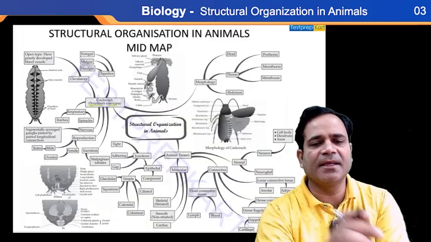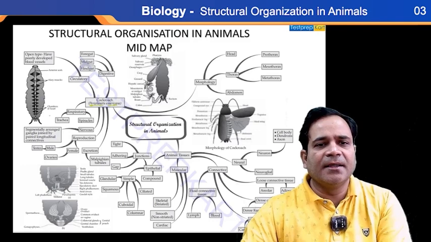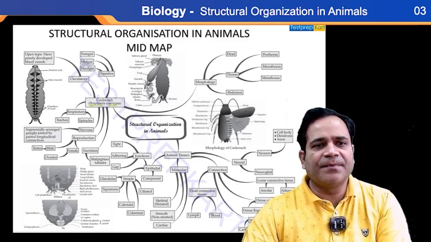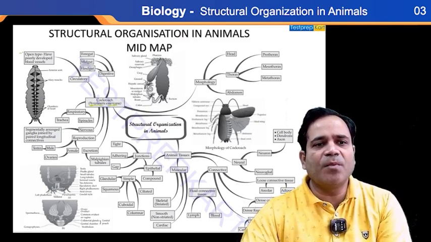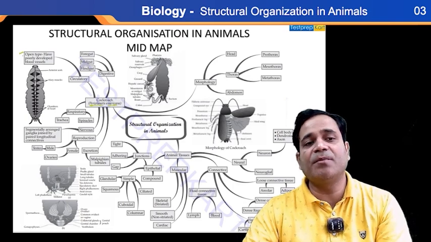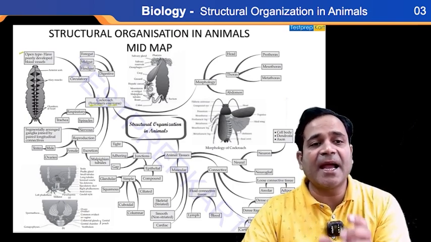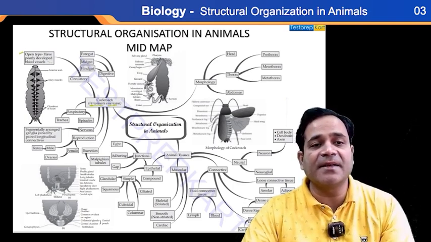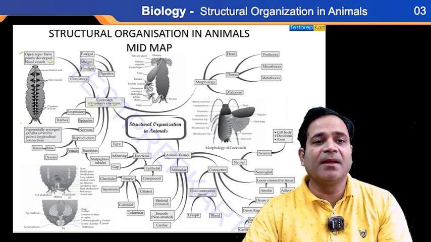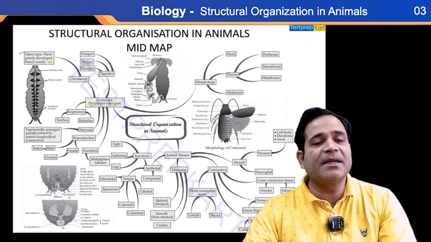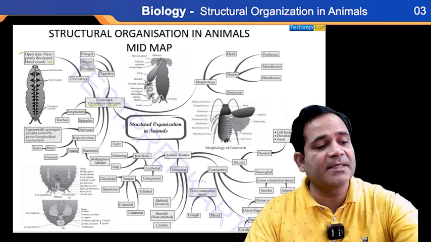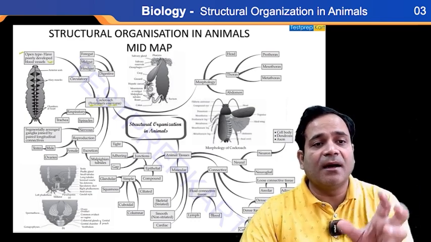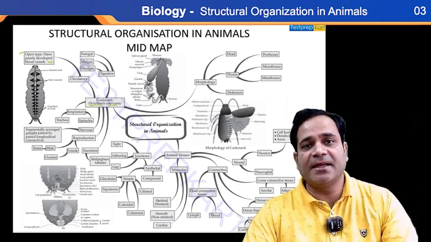Now see here, the circulatory system is which type? Here it is the open type circulatory system, which means poorly developed blood vessels. Open type circulatory system doesn't contain blood vessels, my dear.